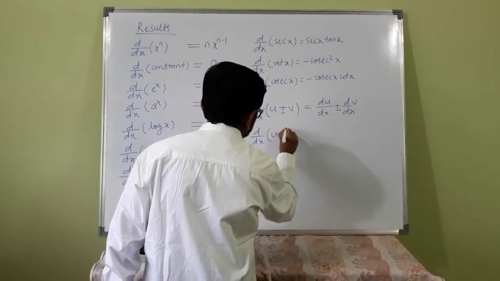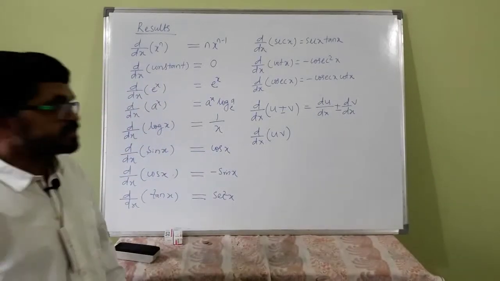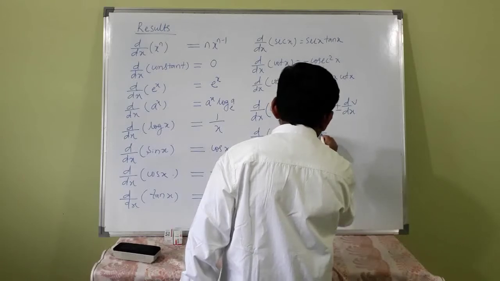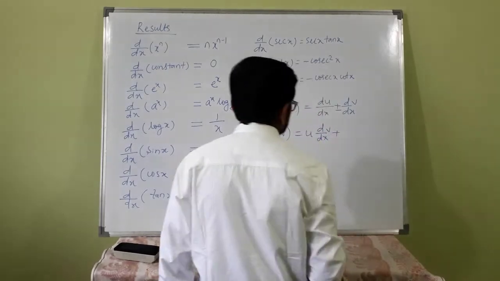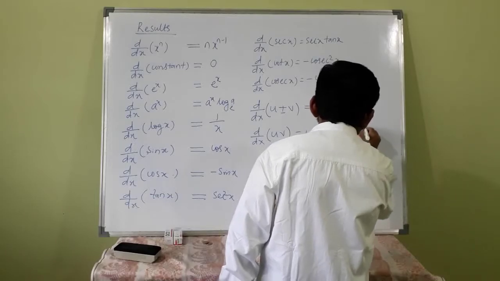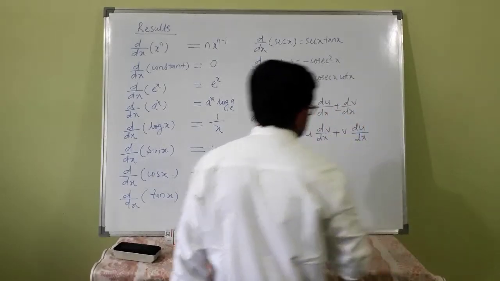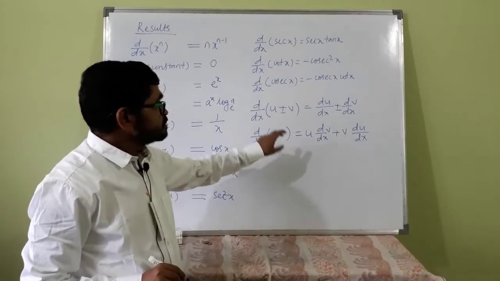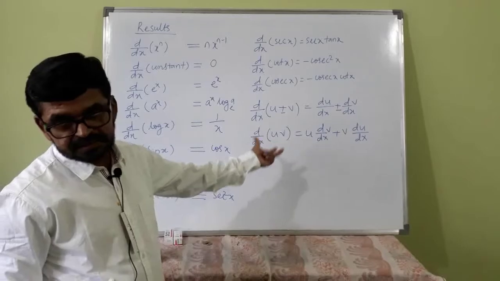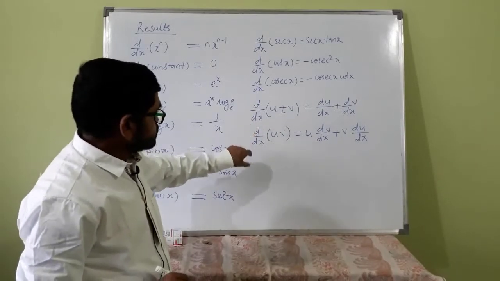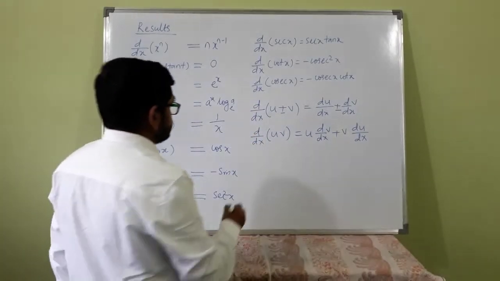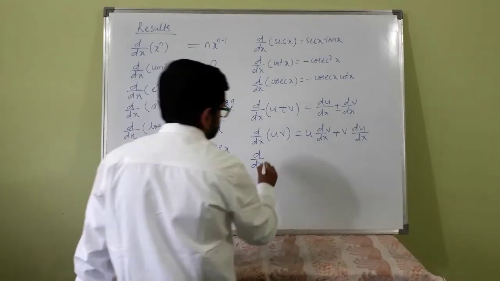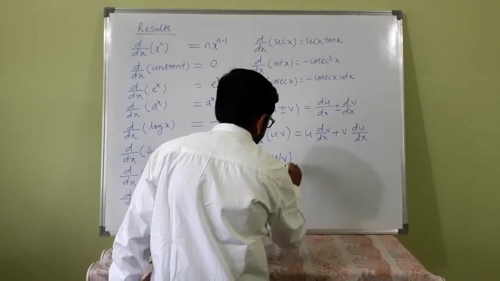d by dx of u into v, product of two functions, then first function into differentiation of second function plus second function into differentiation of first function. See, this is the rule. You are going to study this also, but you may require it somewhere, that's why I am explaining this. Just accept the results. This is called the product rule.